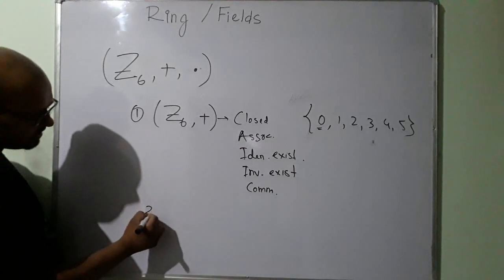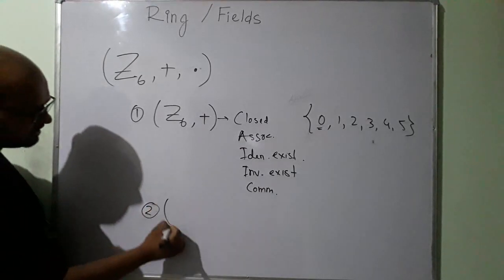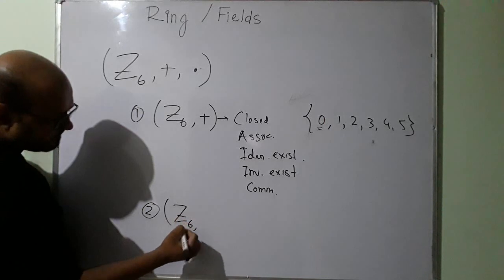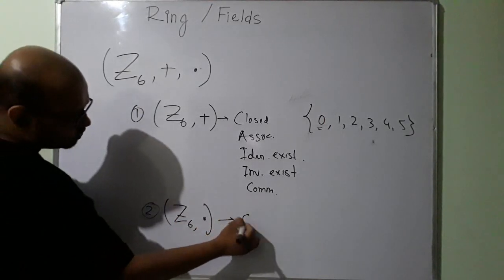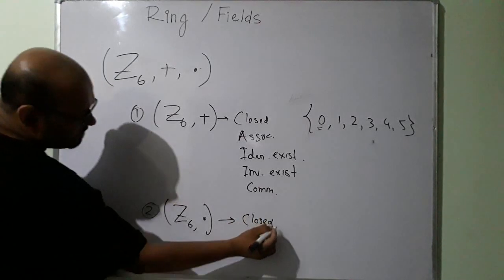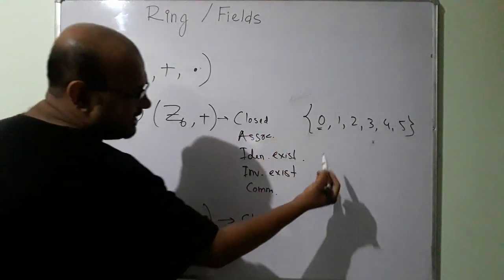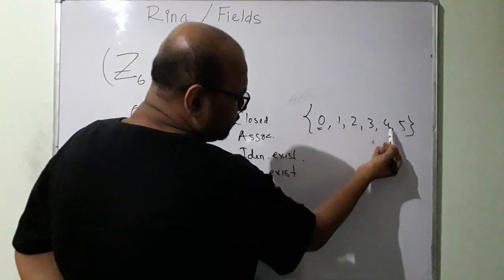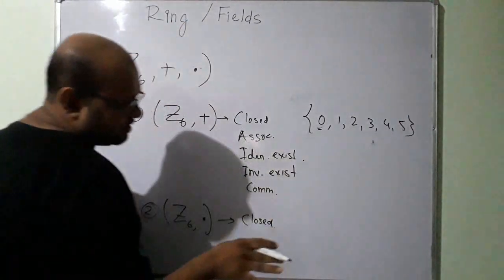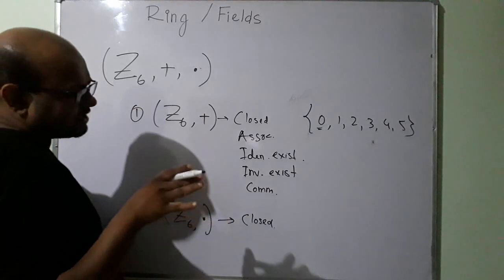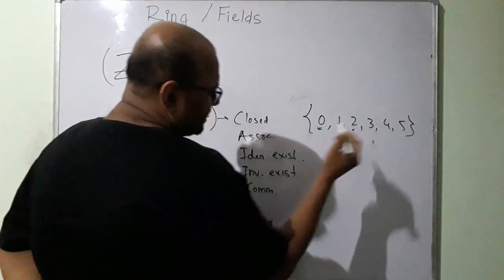Next, is this set closed under multiplication? It is closed. I multiply two elements of this set. Say I multiply 2 into 4. If I multiply 2 into 4, I will get 8, which is 2 in modulo 6.